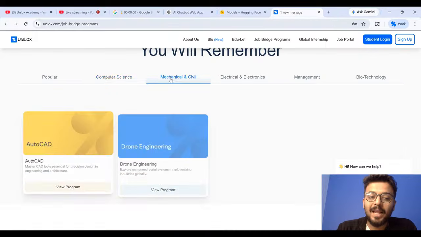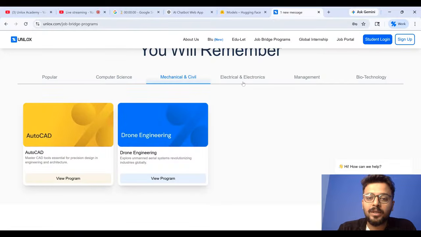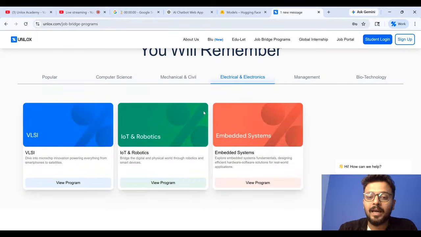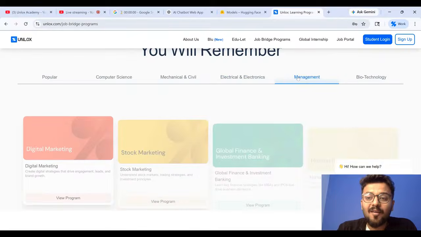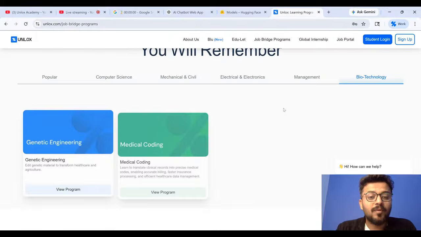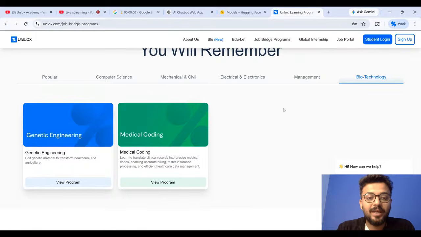For mechanical and civil, we have AutoCAD, drone engineering; for electronics and electrical, it is VLSI, IoT, embedded systems. We have management, and we have biotech. For biotech students, we have genetic engineering, medical coding. So there are n number of domains where you can enroll and take up a new skill set for yourself, because these skills are going to help you get better placements, better packages, and as a result, a better future for every individual.